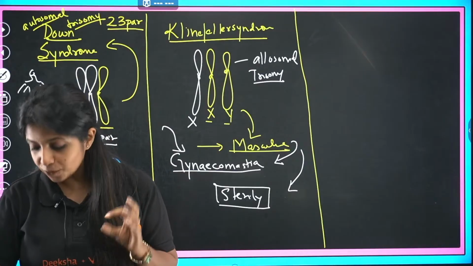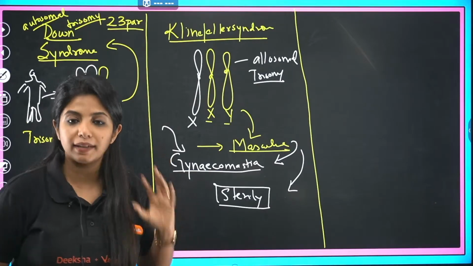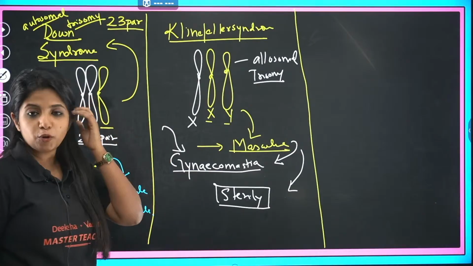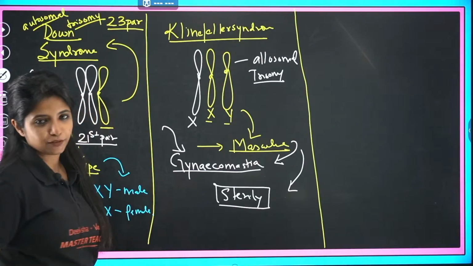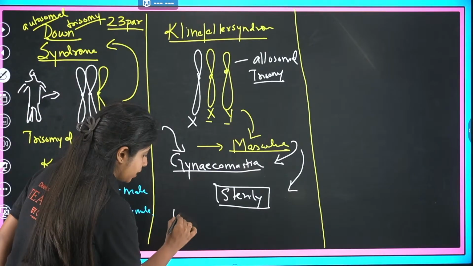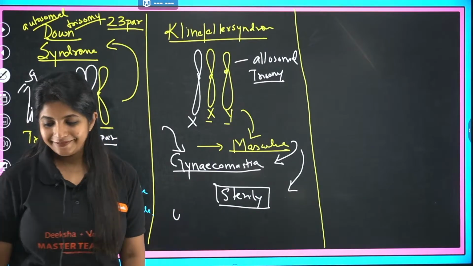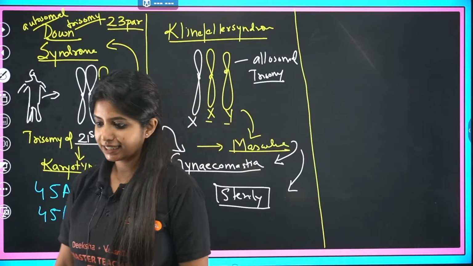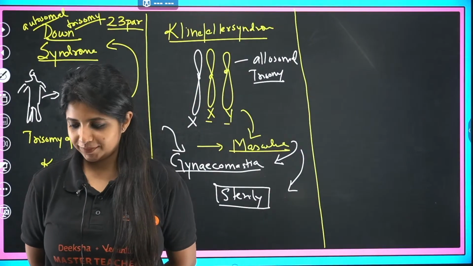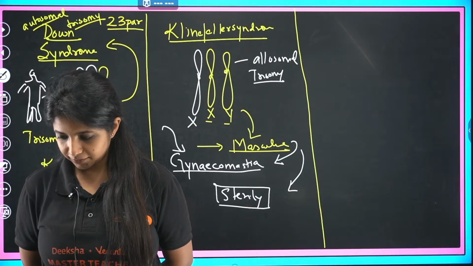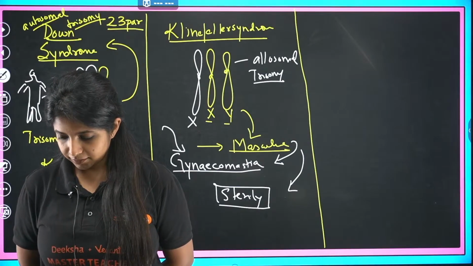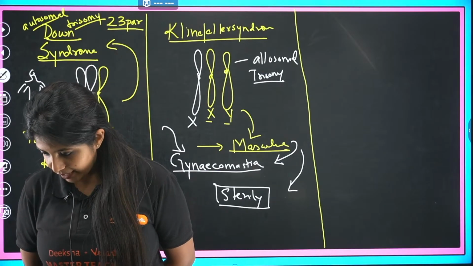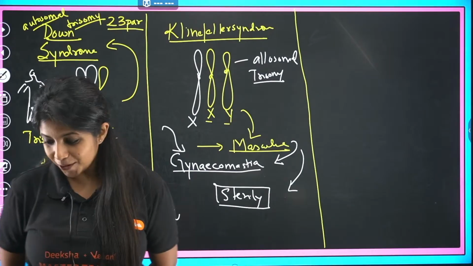Cool. And what is the karyotype going to be like? Any guesses? How many autosomes do they have? Come on. Any idea? 44 plus XXY. Okay, perfect.